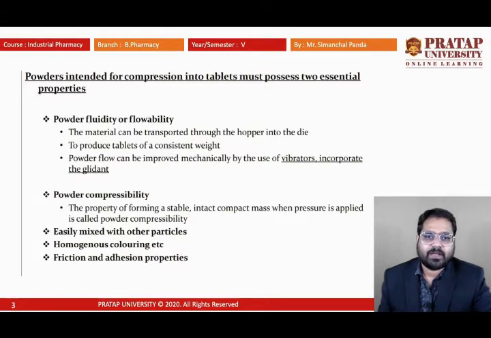Otherwise, the tablet compression machine, the die cavity, and the upper and lower punches may get damaged due to the non-compressible nature of the powders. The other thing we have to take into consideration for powders going for compression is that they should be easily mixed with other particles. They must have homogeneous color. They must not have friction and adhesion properties.